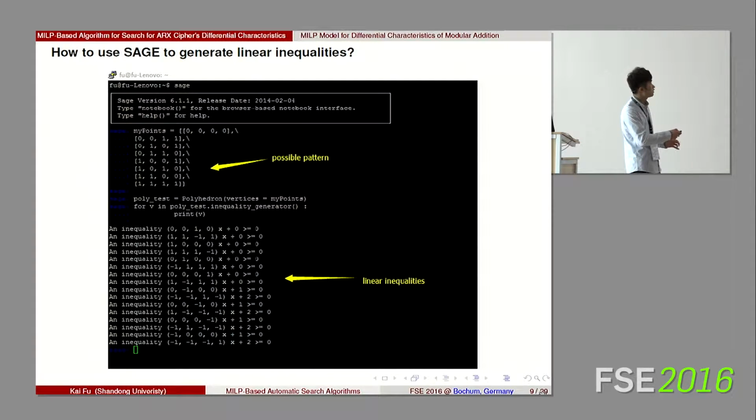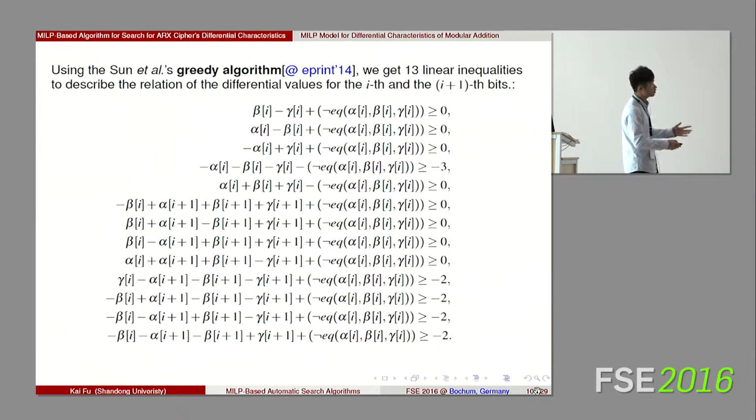Then we use the inequality generator function to generate the inequalities. In order to speed up our search procedure, we use the greedy algorithm given by Sun et al. to reduce the number of inequalities. At last, we get 13 inequalities to denote the relation of the differential values for the ith and the (i+1)th bits.